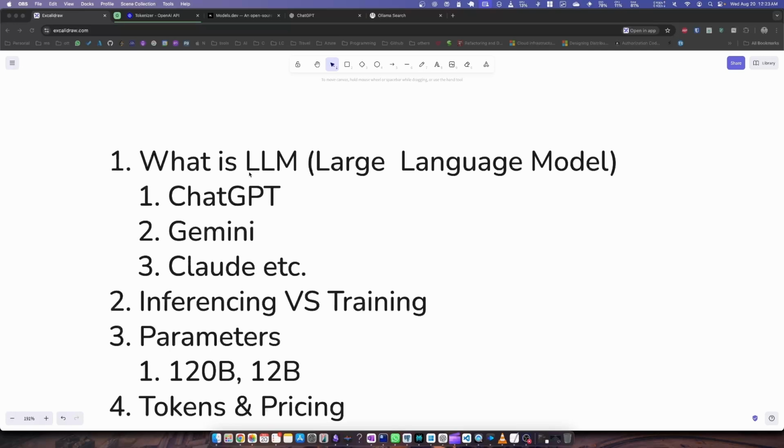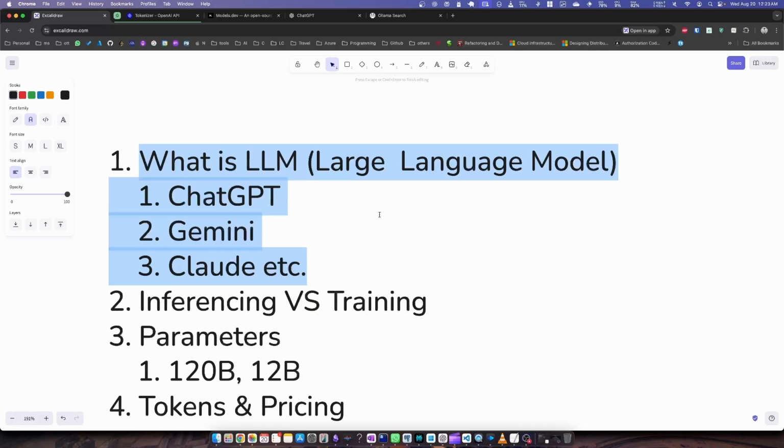So the goal of this video is that we will just learn what those terminologies are. For example, what is the difference between inferencing and training? What are parameters? Learn everything about this terminology. Whenever you are having any conversation related to AI models, you should have a pretty basic understanding of the common terminology. Let's talk about a very basic one.